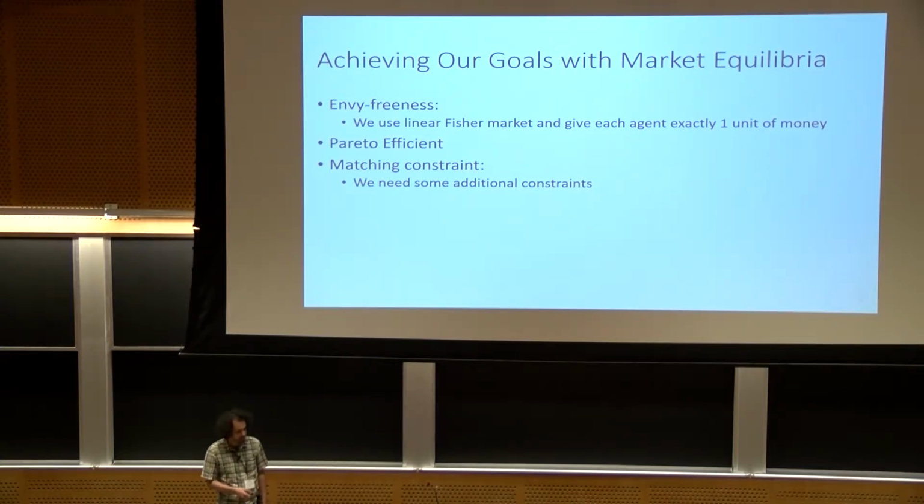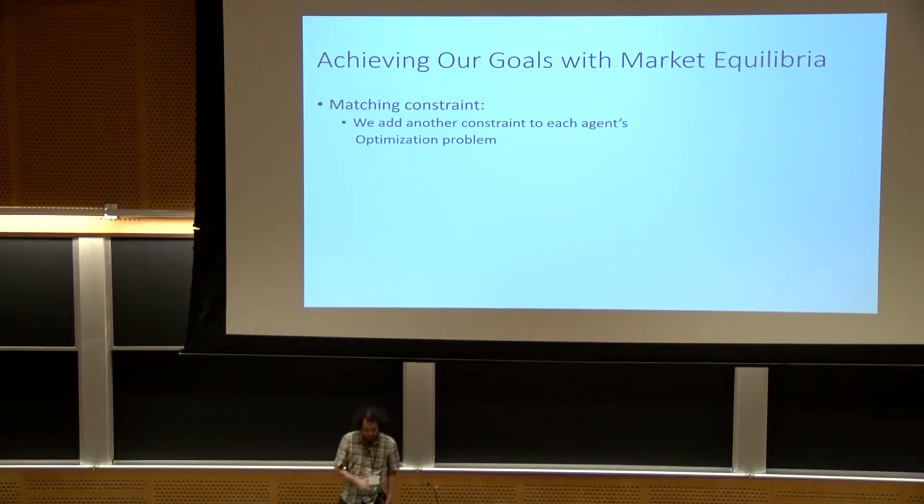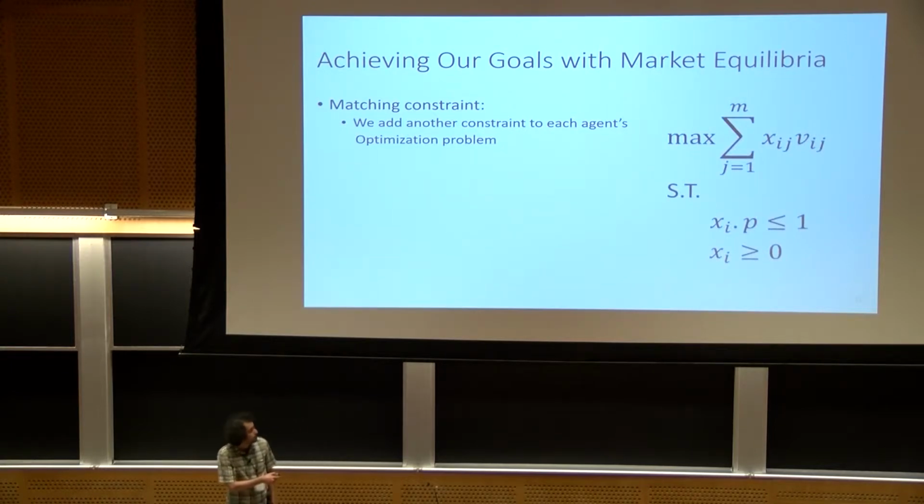But for that, we cannot use this simple linear Fisher model, so we need to add some additional constraints. In particular, let's look back at the utility of each agent in the linear Fisher market. We're going to add one additional constraint, which basically means that agent i will get at most 1 unit of items.